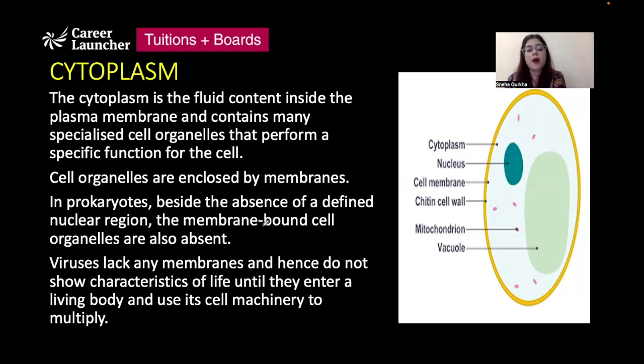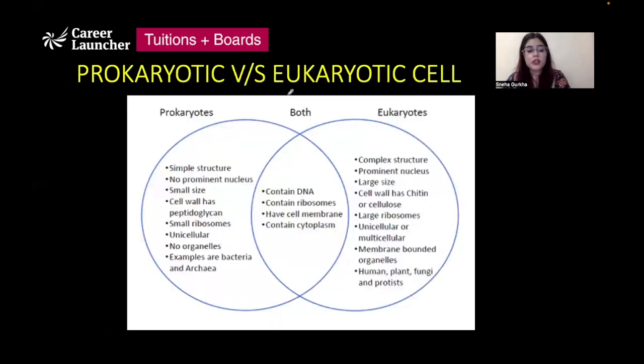So we discussed prokaryotes and eukaryotic organisms. Prokaryotes do not have a well-defined nuclear region, and they do not have membrane-bound organelles as well. Viruses do not show any characteristics of living organisms because they do not have these organelles present. Until and unless they enter some other living organism and use its cellular machinery to multiply, they are non-living in structure.